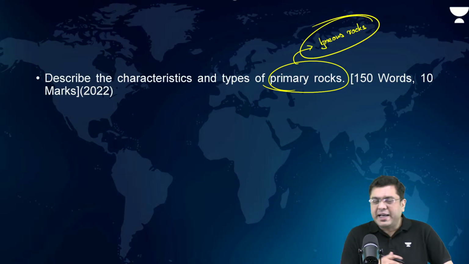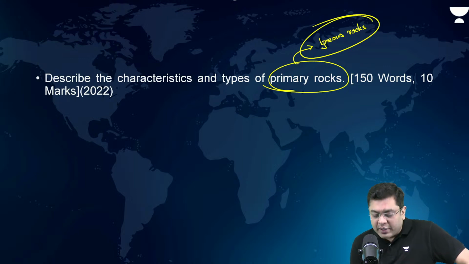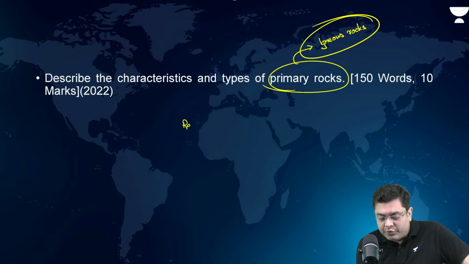Now, after that, what are the types? So, the classification based upon the region where they are found. So, based upon the region, you have extrusive and intrusive rocks, right?